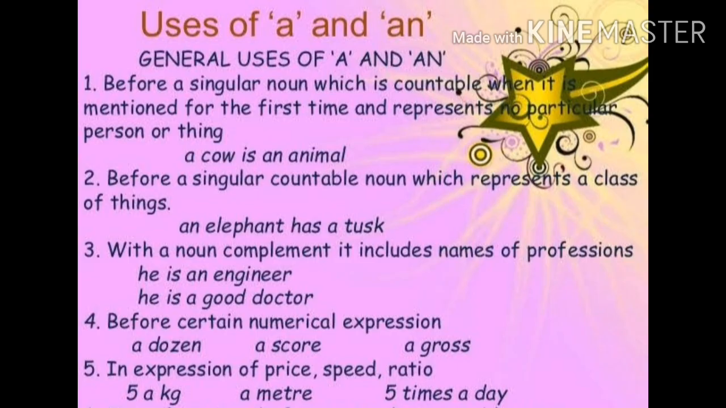Now we can see some more uses of indefinite articles. First, before a singular noun which is countable when it is mentioned for the first time and represents no particular person or thing. As in, a cow is an animal. We are talking about a general cow, not the specific one. So we place an indefinite article before a singular countable noun which represents a class of things. Example, an elephant has a tusk.